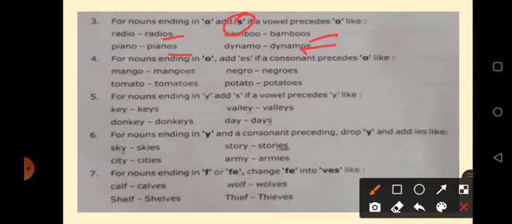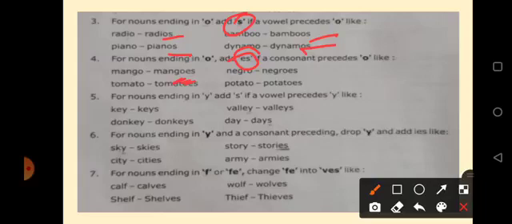For nouns ending in o, add es if a consonant precedes o, like mango, mangoes. See, mango. The word is ending with o and the consonant is there. Yes, so in that case we add es to the word. Mango, mangoes. Tomato, tomatoes. Negro, negroes. Potato, potatoes.